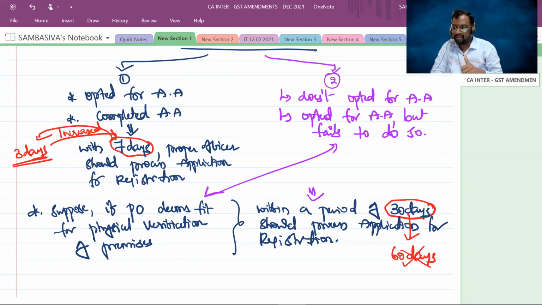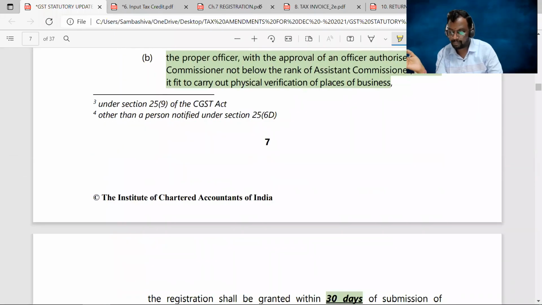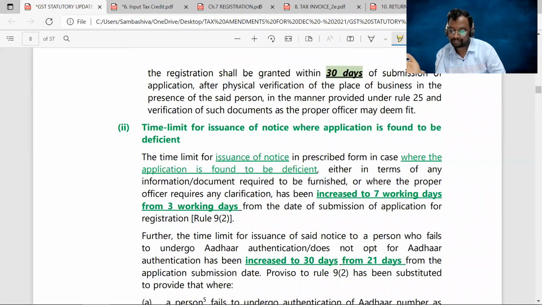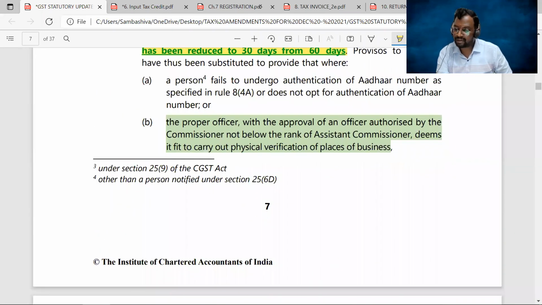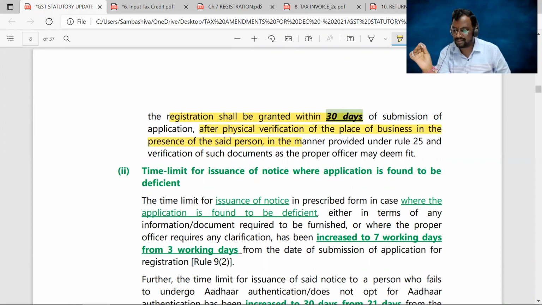Okay, now you can check out here, sir. Whenever the proper officer is going for physical verification of the premises, he has to obtain the prior permission of the AC or DC, Assistant Commissioner or Deputy Commissioner. Then he can go through the physical verification of the premises, and after that he has to issue the registration certificate within a period of 30 days after the physical verification of the place of business. Clear, sir? Next.